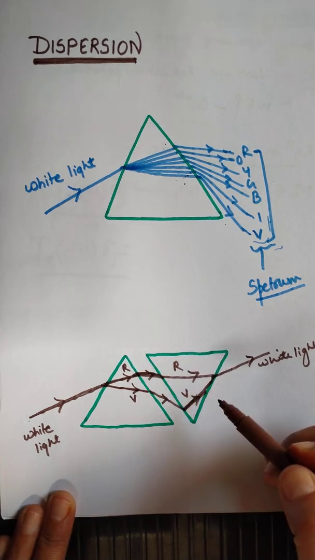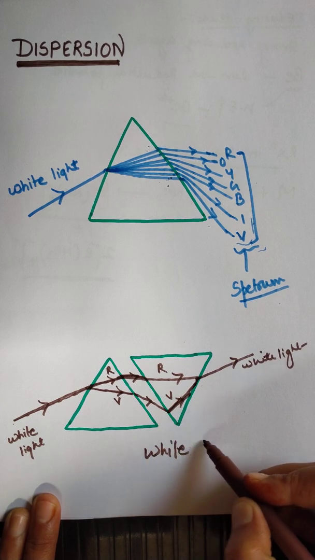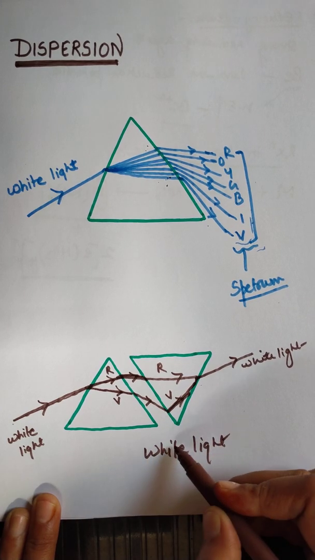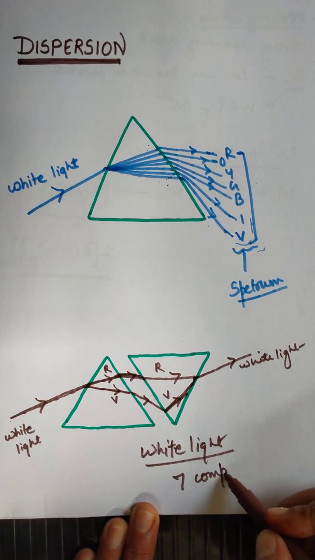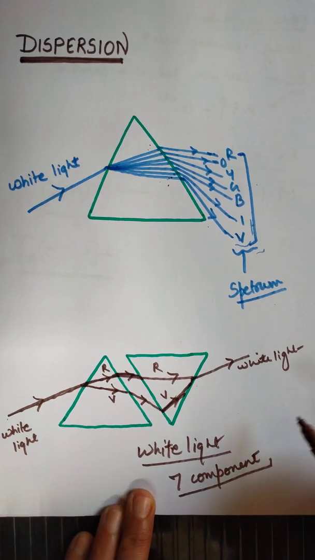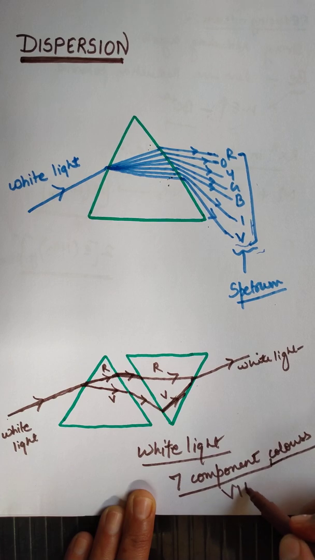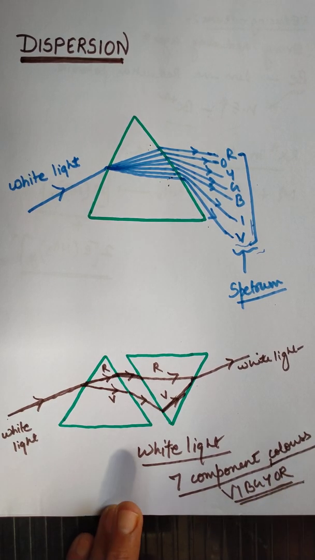That's why he concluded that the white light is made up of only 7 component colors, not more than that, and these 7 component colors are present in the order VIBGYOR, which is the order just like the rainbow.